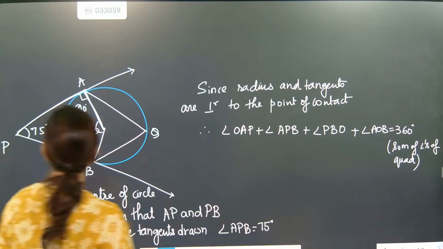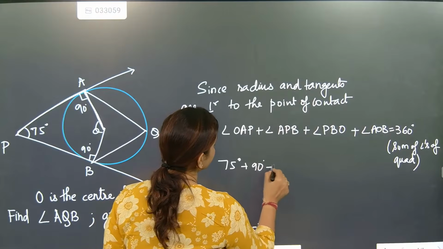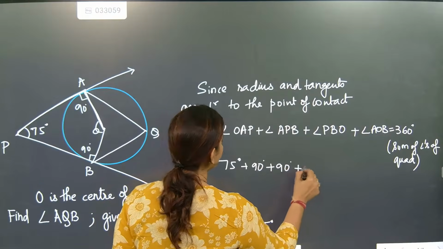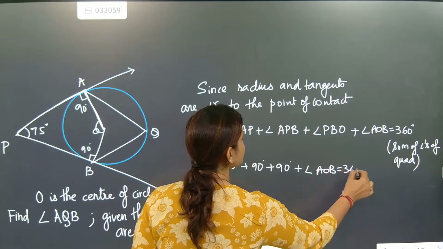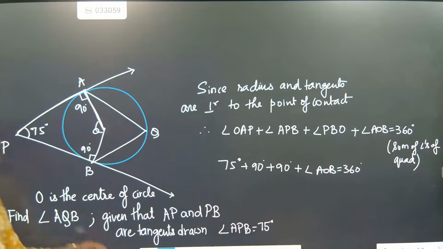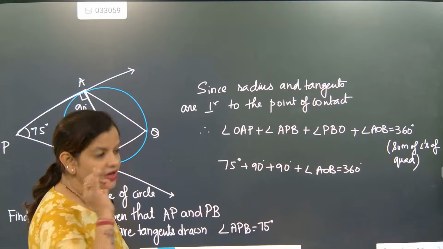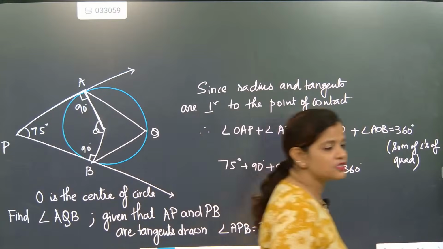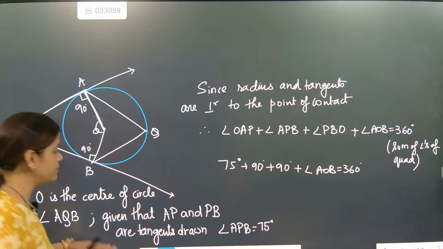Now look here. So this is exactly 75 plus 90 plus 90 plus angle AOB is equal to 360. So beta, can you listen to me first? First important point here is that whenever you are solving these type of questions, you see how point by point systematic approach I am generating.